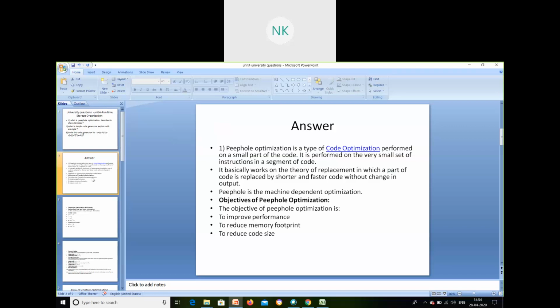But here, peephole optimization is machine dependent optimization. Machine dependent optimization is according to the assembler, the output of your assembly level language is going to depend on the assembler, register allocation and the specifications of the assembler, it will be created. So how is the optimization carried out in peephole optimization, and what is peephole optimization? That we will be discussing today.